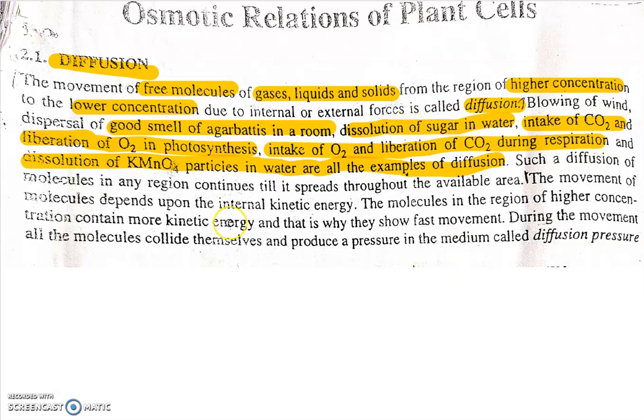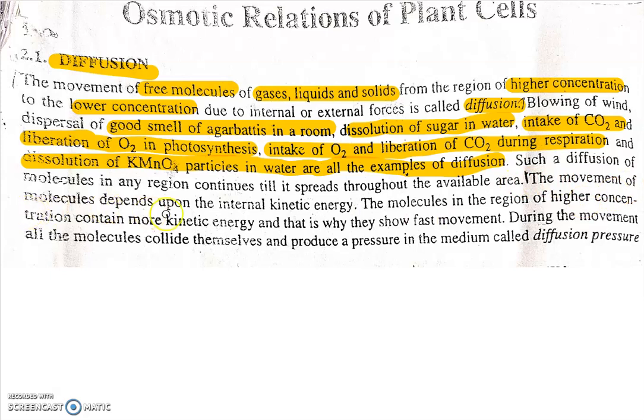So this process is also called diffusion. Diffusion is a natural process. In this process, the molecules of gases, liquids and solids move from their higher concentration to their lower concentration. Such diffusion of molecules in any region continues until they spread throughout the available area.